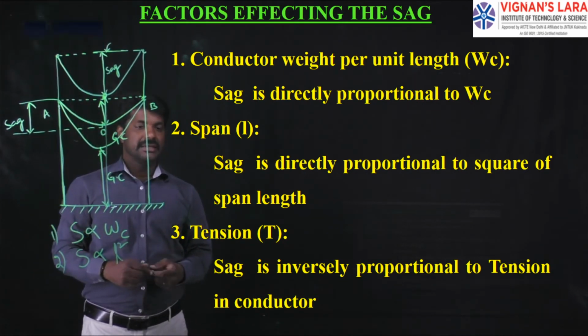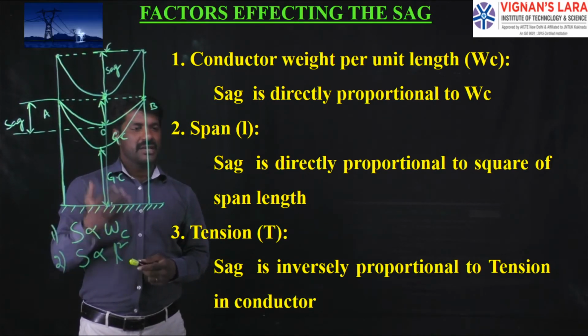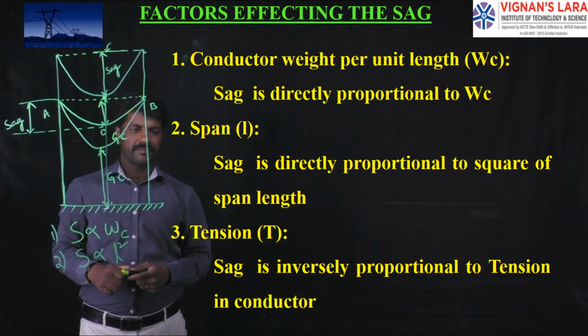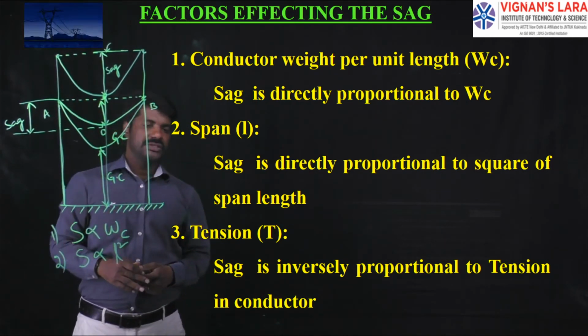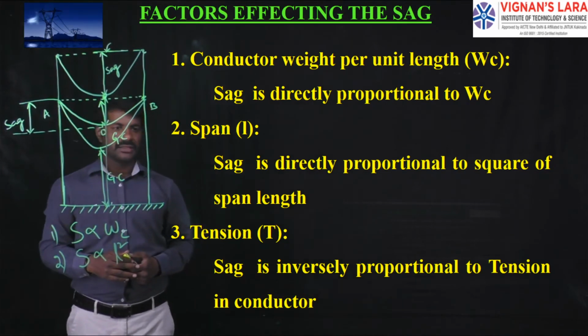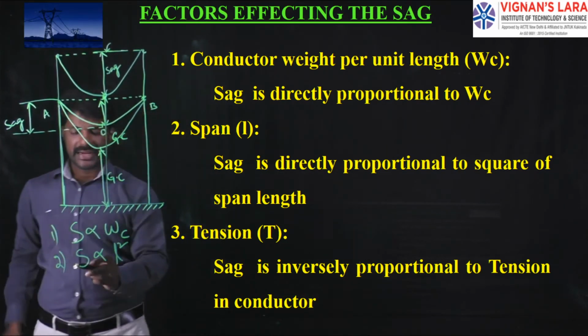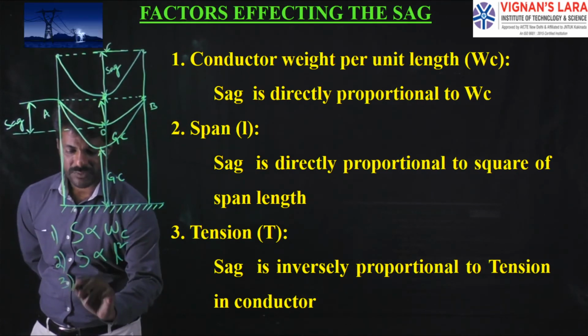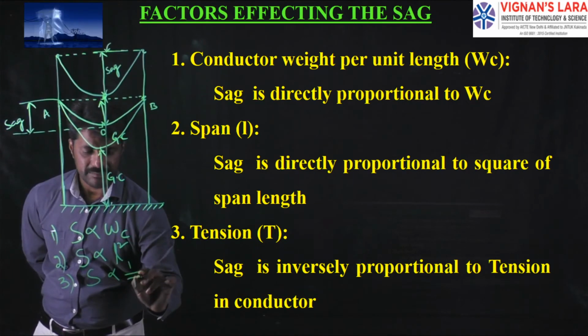And next, coming to the tension. The tension acting upon the conductor is always in the tangential direction. Thereby, the tension is one of the factors which affects the magnitude of sag. Therefore, sag is inversely proportional to the tension on the conductor. Thereby, S is inversely proportional to T.